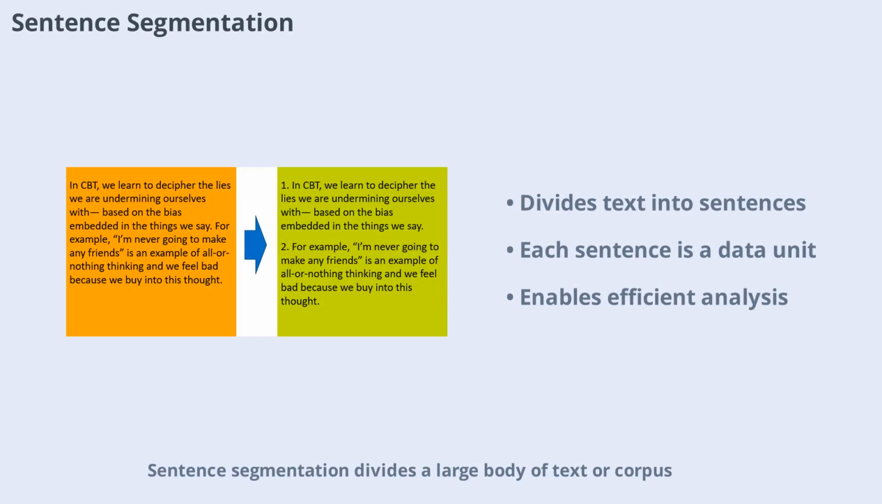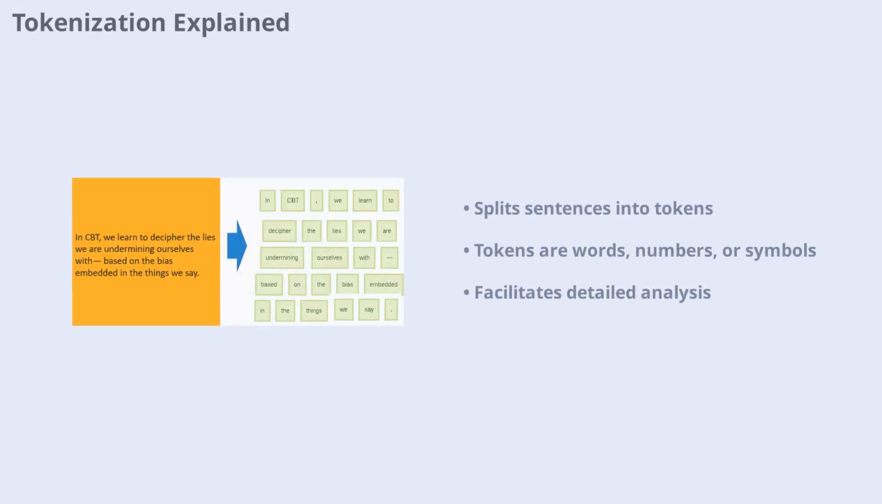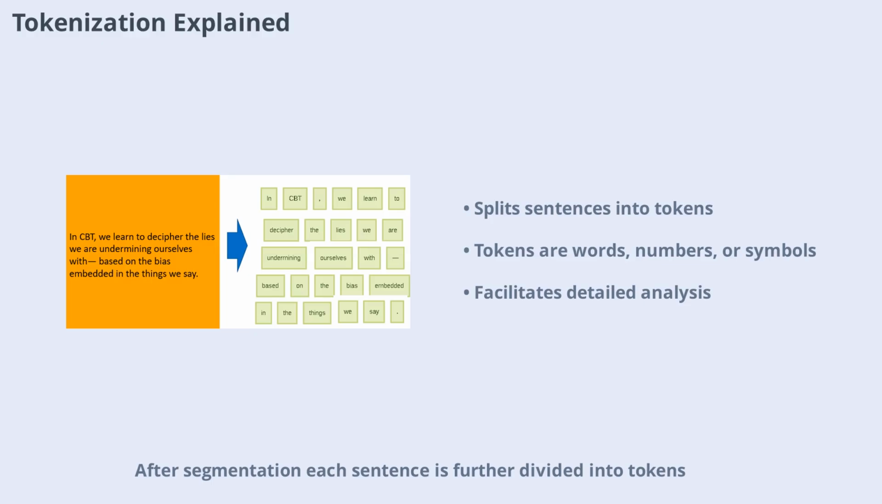Sentence segmentation divides a large body of text or corpus into individual sentences. Each sentence is treated as a separate unit of data. This step is crucial because it allows NLP systems to analyze language at a manageable level, making further processing more efficient and accurate. After segmentation, each sentence is further divided into tokens.